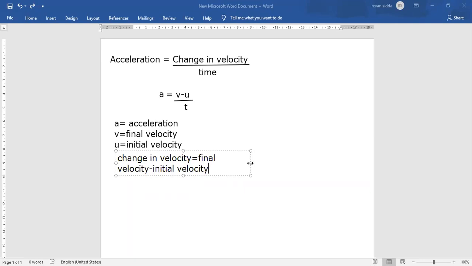Change in velocity is equal to final velocity minus initial velocity, which is equal to v minus u. Remember this one. Acceleration is equal to change in velocity per time. Okay, done.